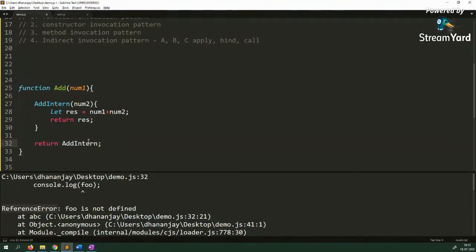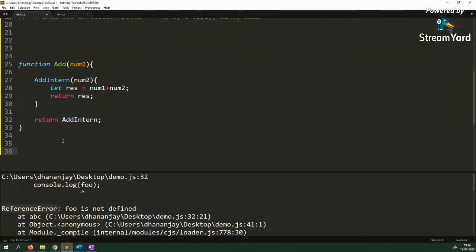Now what closure says, please understand, to return this function, first we have to create this function. So when you create this function, whatever the variables are in this environment when the function you are returning was created, closure says that function is going to remember the environment. So when addInner is created, there should be some value of num1, and addInner would remember the value of num1. That concept is called closure. So when you return a function from another function, closure comes into action, and it remembers the environment in which it was created.